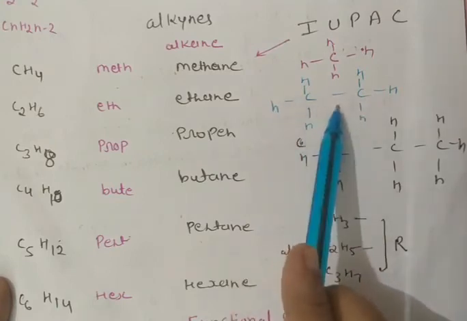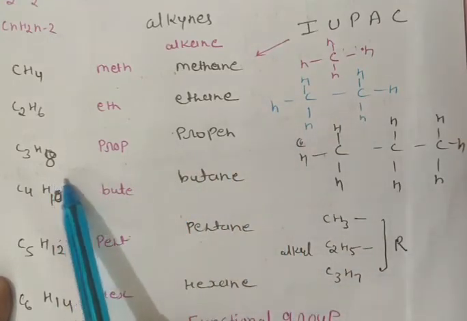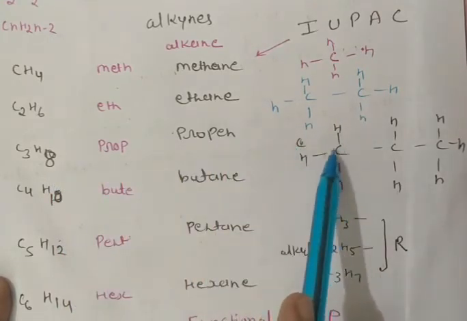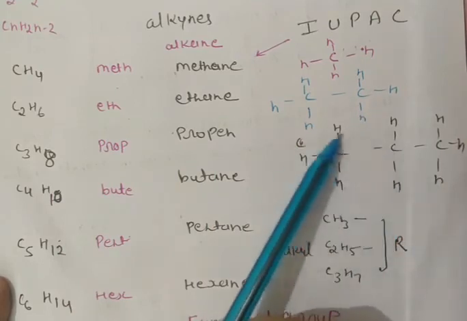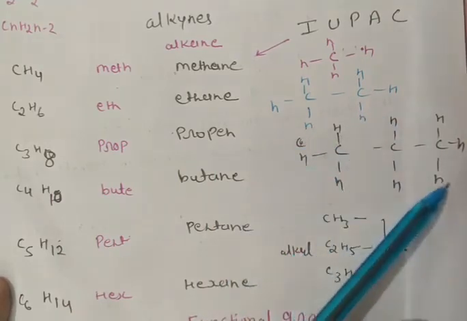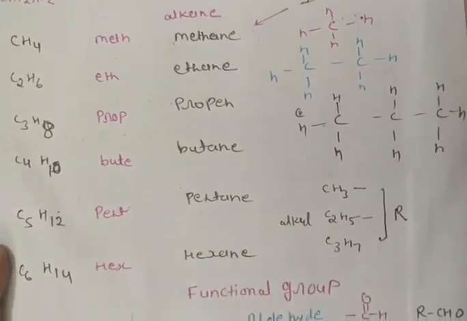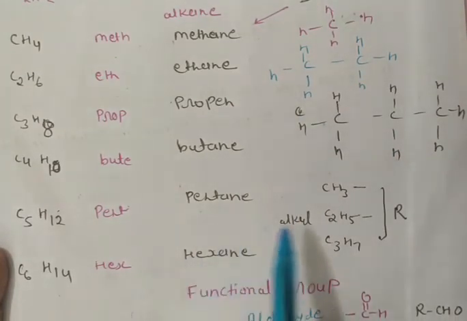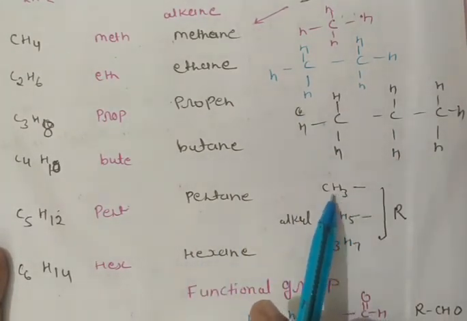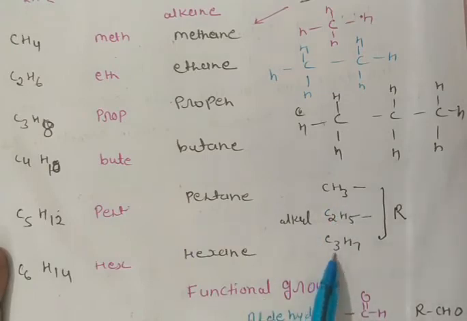You can open it in this way. Then propane, with 1 carbon, 2 carbon, 3 carbon and again 4 bonds on each carbon. Pentane, hexane.